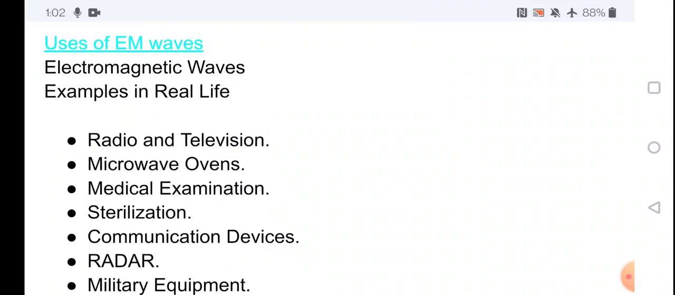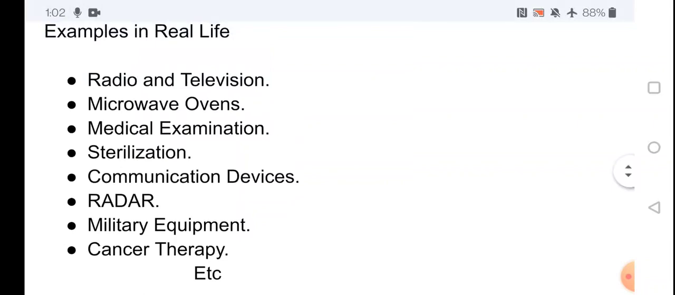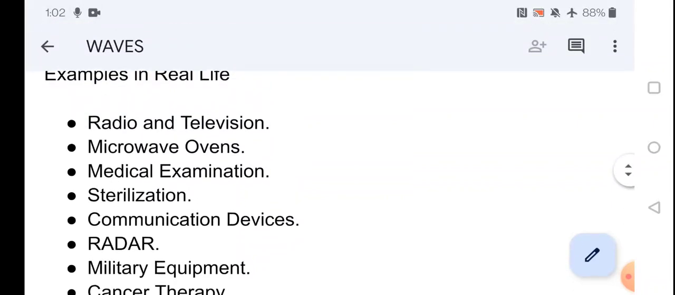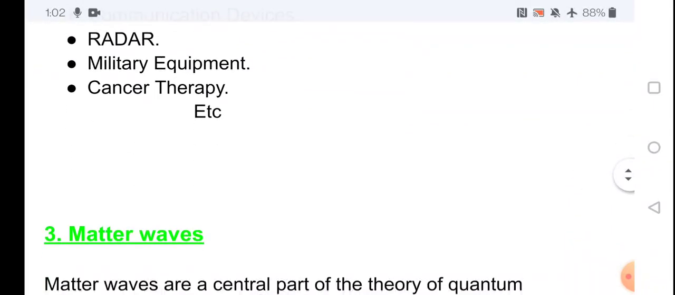The examples in real life are radio and television, which use electromagnetic waves. Second one is the microwave ovens. Third one, medical examination. X-rays are used in the medical field for sterilization, communication devices, radar, military equipment, cancer therapy, etc. These are some of the uses of the electromagnetic waves.